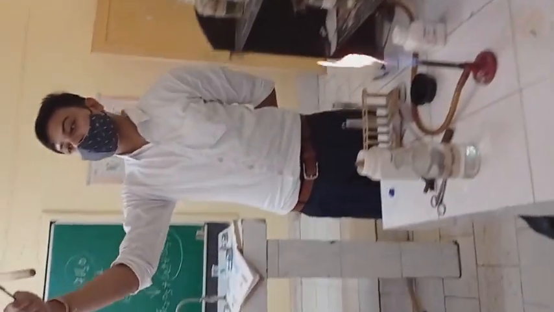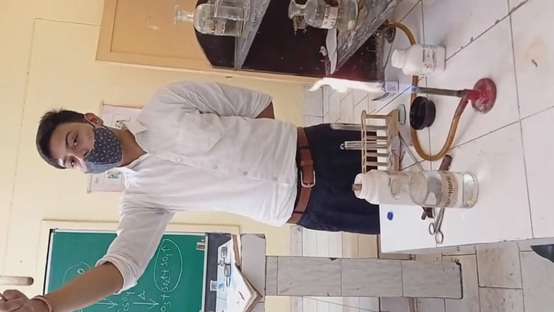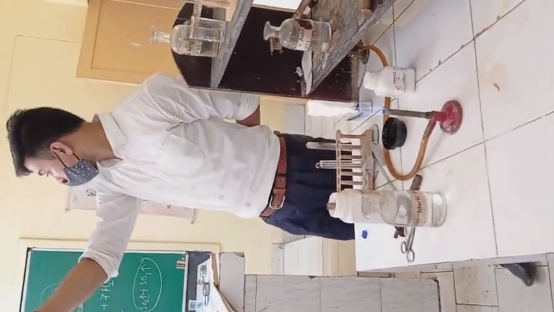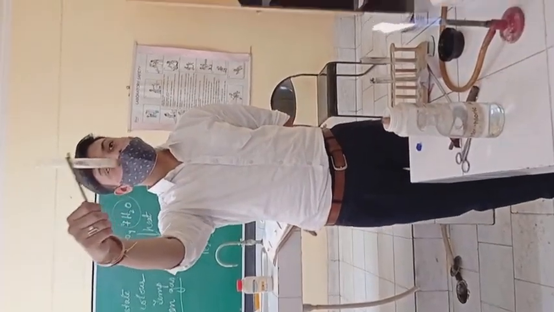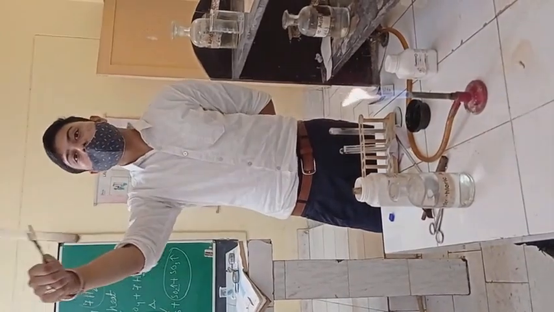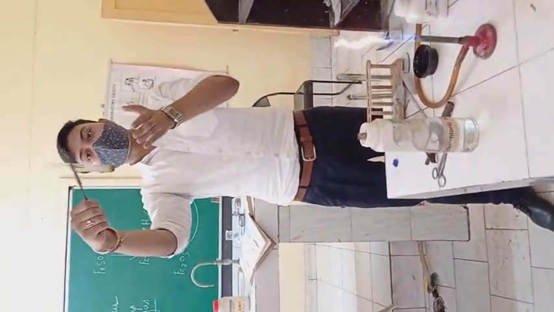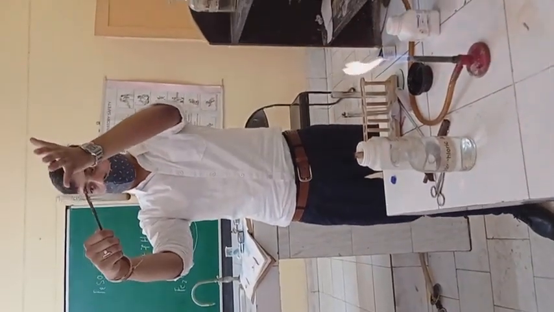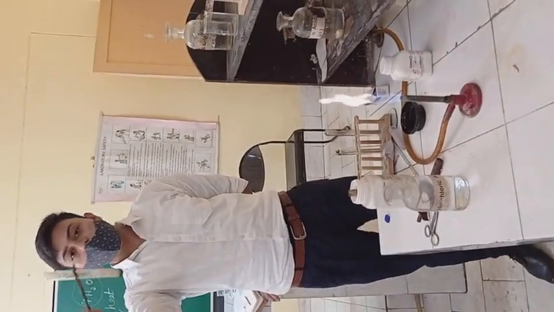Are you able to observe the change in color? Yes. And evolution of gases as well, or liquid you can say. What happens actually here? The ferrous sulfate crystals have 7 molecules of water present in them in the form of water of crystallization, about which you will be learning in the next chapter of chemistry, right? So first the water molecules are evaporated. Then what is left behind? Ferrous sulfate, and there is a change in color as well.